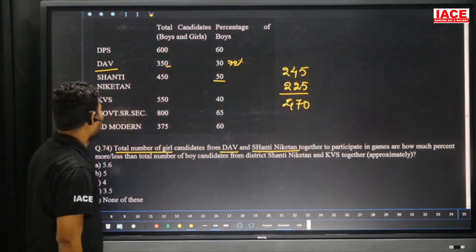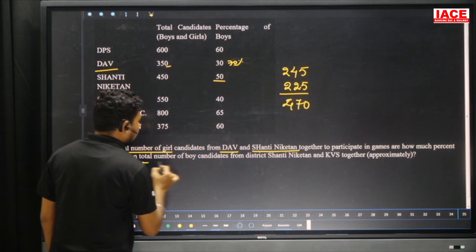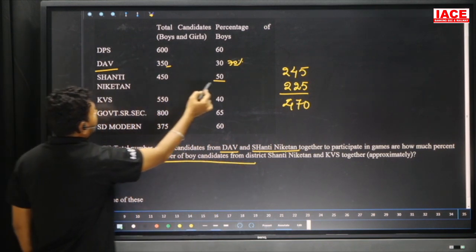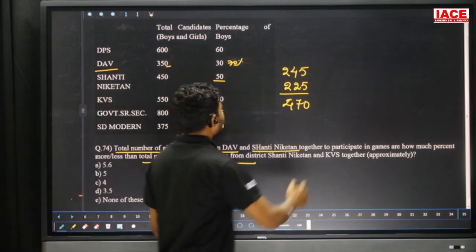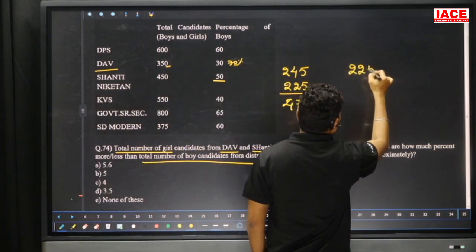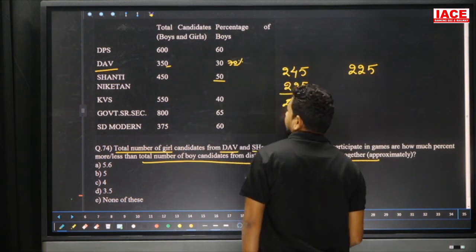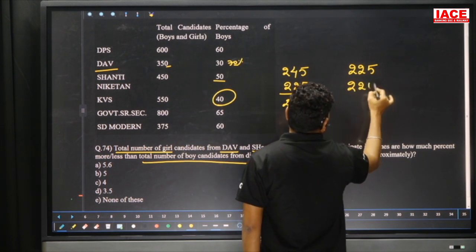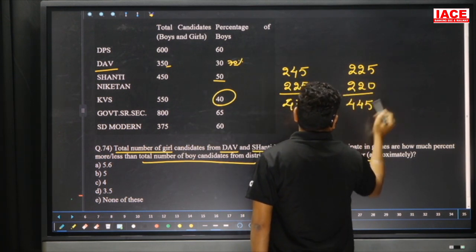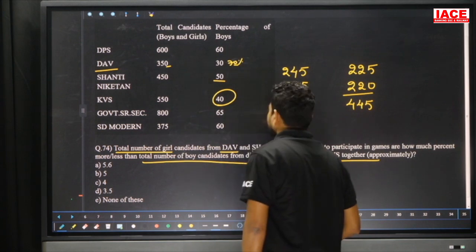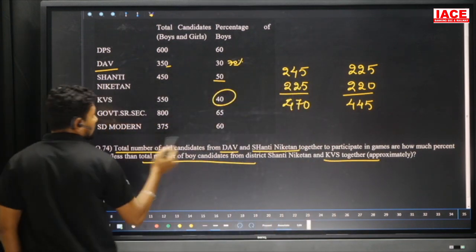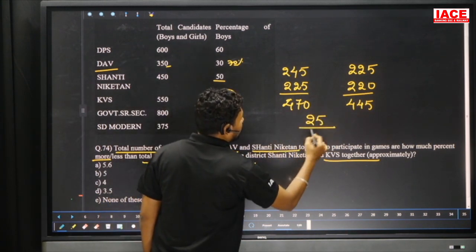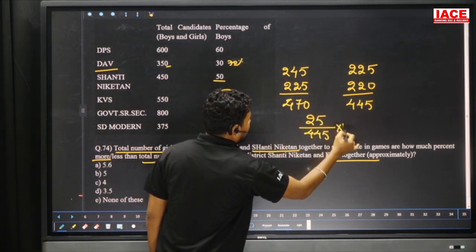So our girls are how much percentage more or less than the total number of boy candidates from Shantiniketan. So Shantiniketan boys are required here. 50 percentage means it is also 225. And next KVS together. KVS is how much percentage? 40 percentage, 4 5s, it is 220. It is equal to 445. 470 is more than 445. How much more? 25. 25 more by 445 into 100.